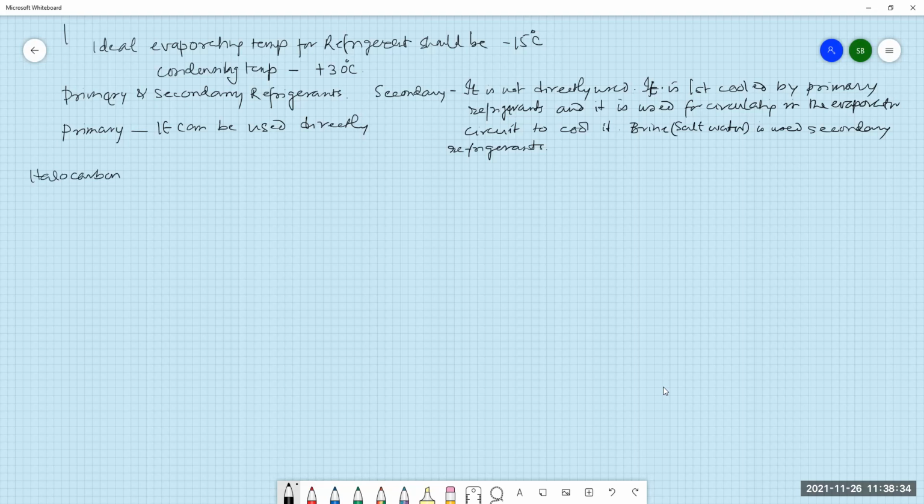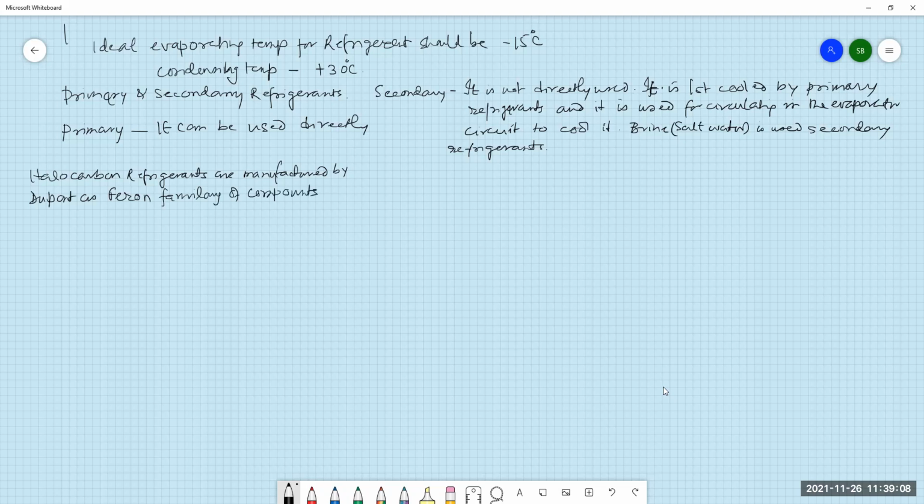Halocarbon refrigerants are manufactured by DuPont as the Freon family of compounds.